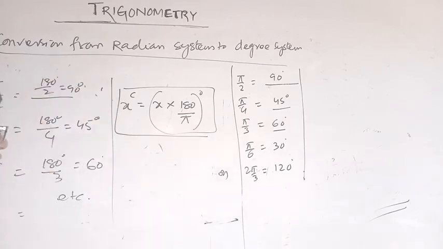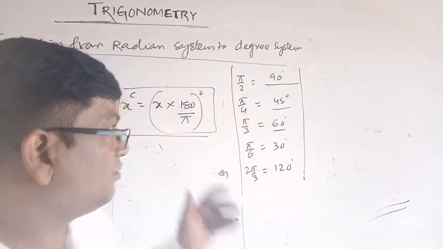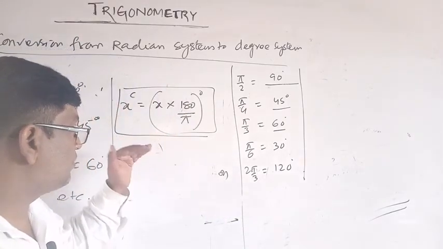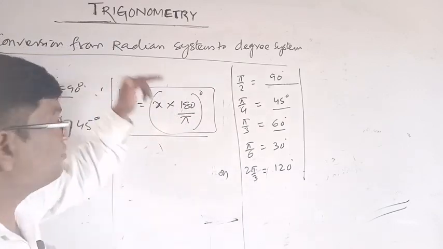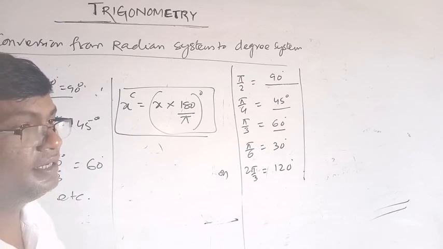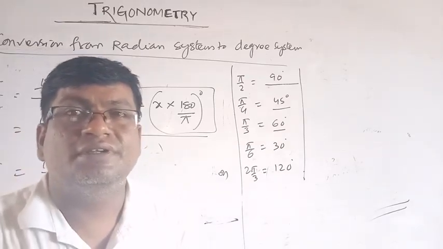Okay, in the next class we will do some extra problems related to conversion of the degree system to the radian system and the radian system to the degree system, and then trigonometric identities. Okay, thank you, have a nice day.